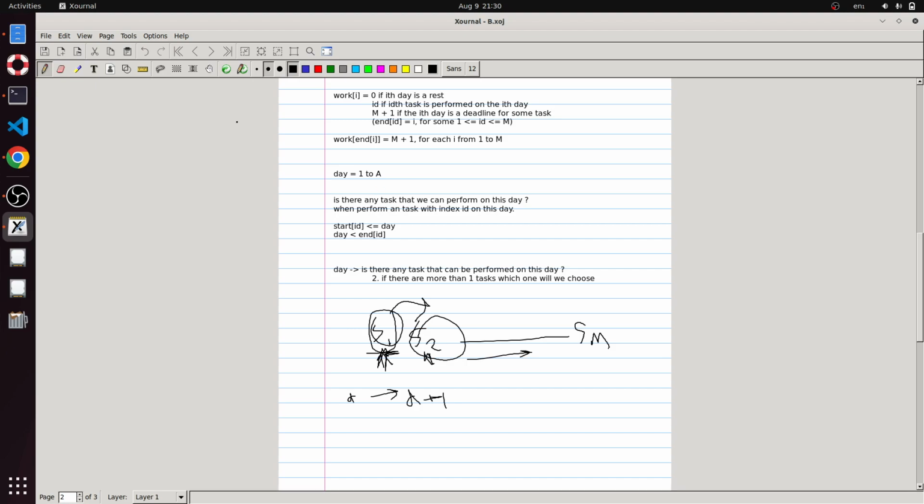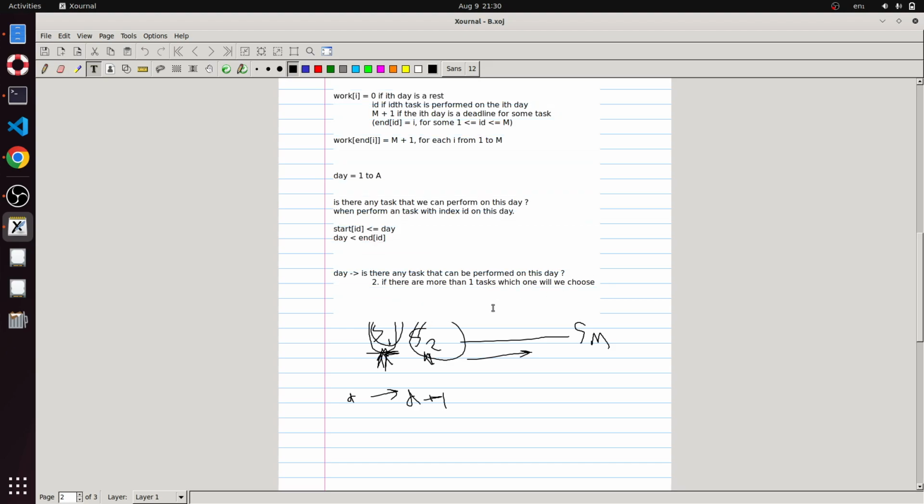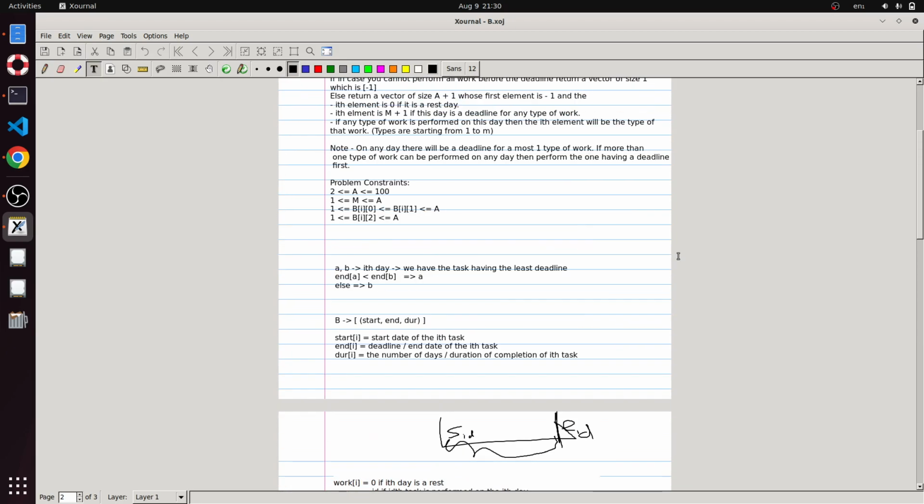Dealing with the first question is quite easy over here. The problem is dealing with the second question: which task are we going to choose? The question actually answers this.